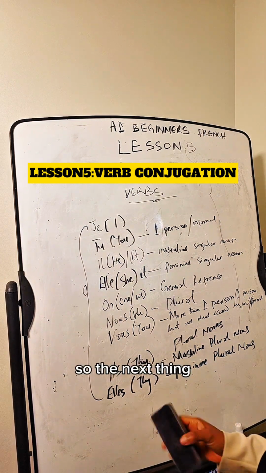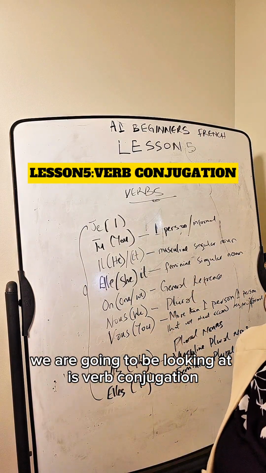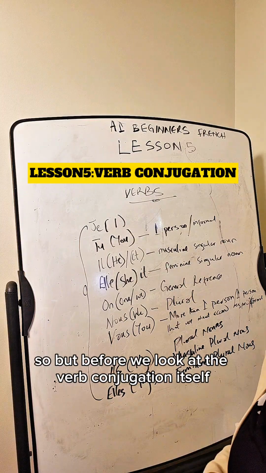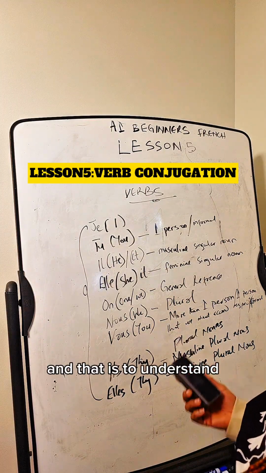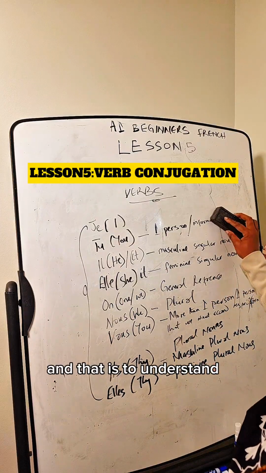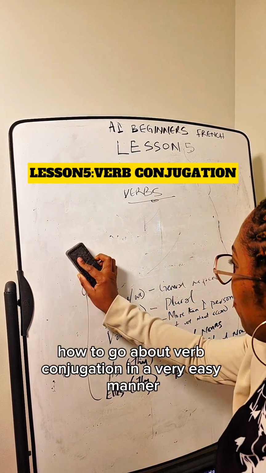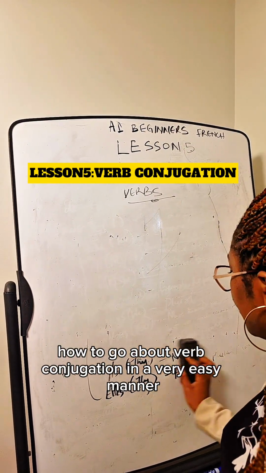So the next thing we are going to be looking at is verb conjugation. But before we look at the verb conjugation itself, there is something I want to talk about here, and that is to understand how to go about verb conjugation in a very easy manner.